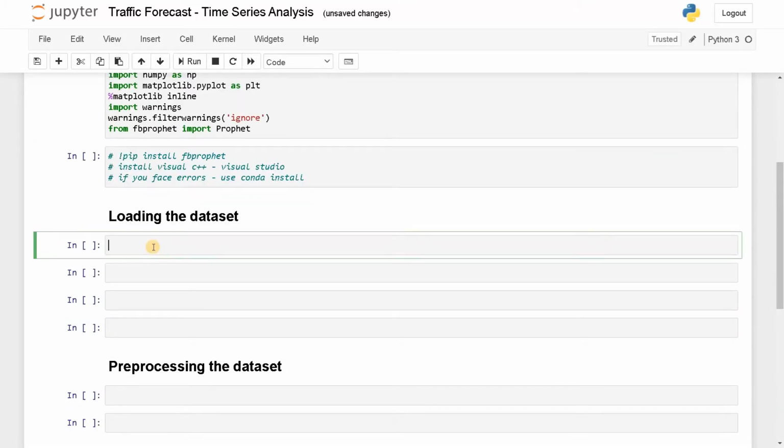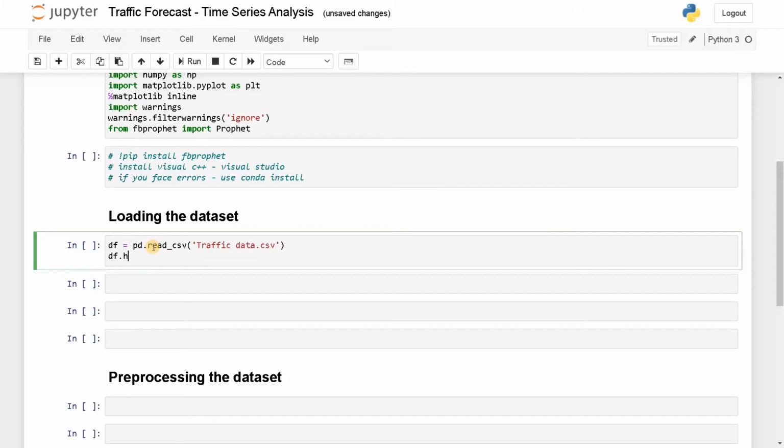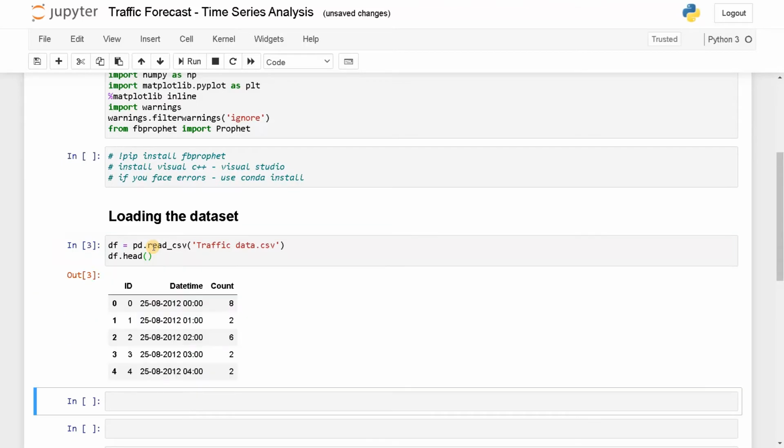Okay, let's load the data set. df equals pd.read_csv data.csv. Let's display the head. So this is the data we have. We will be dropping this ID because it is of no use to us. And they have displayed the data for a day, and for that particular hour, they are displaying the count.